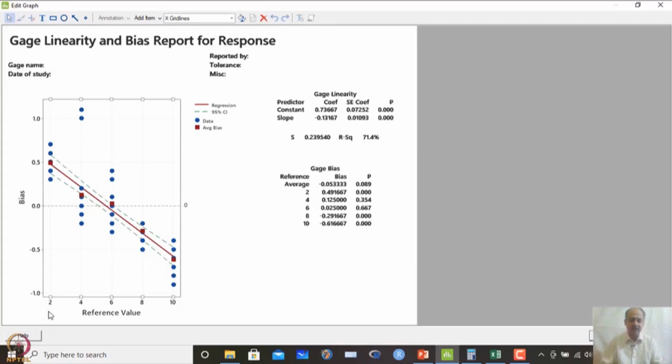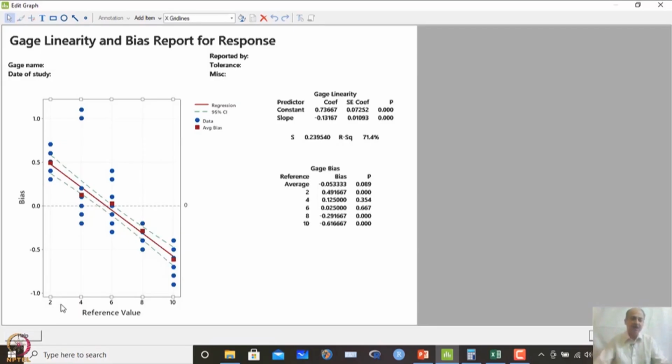They will do the corrective actions, or they will replace the instrument. If it is correctable, bias can be adjusted in the instrument. For example, if it is a mechanical instrument, we can see whether any screw is loose or not, and those things can be done in the metrology lab, or it can be sent to the instrument manufacturer and they can do that adjustment. If it is not possible, we have to replace the instrument. So, we will continue the discussion from here on linearity and bias,